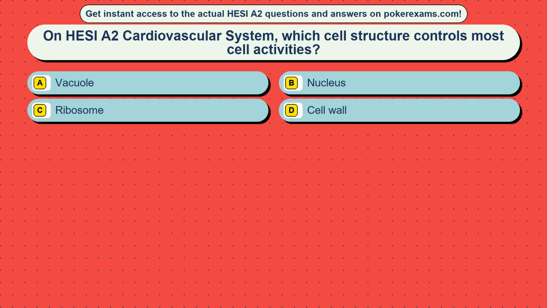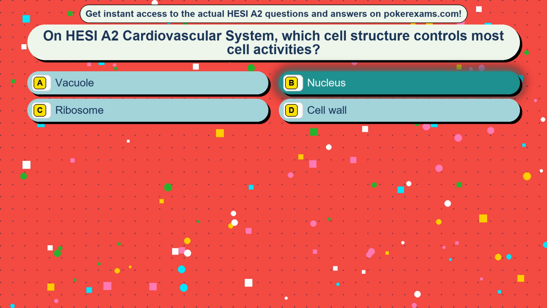Question 24. On HESI A2 Cardiovascular System, which cell structure controls most cell activities? Option A, vacuole. Option B, nucleus. Option C, ribosome. Option D, cell wall. The correct answer is option B, nucleus.